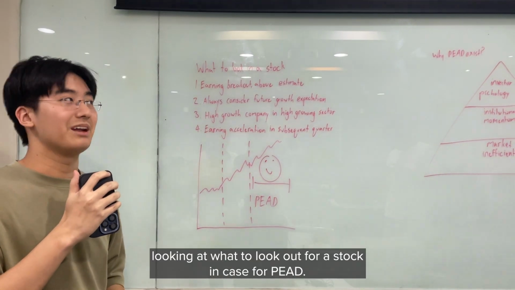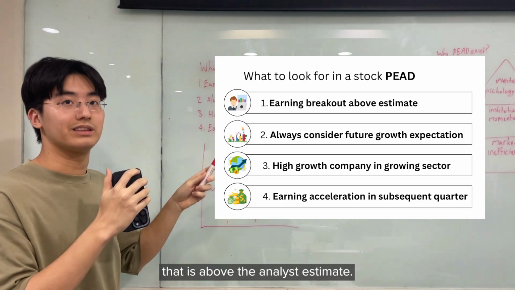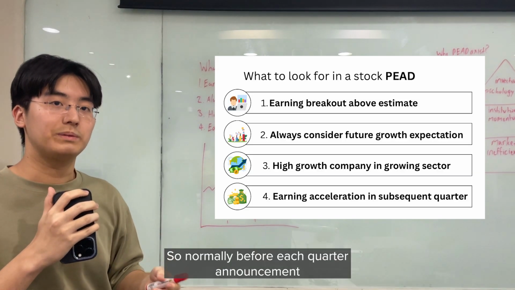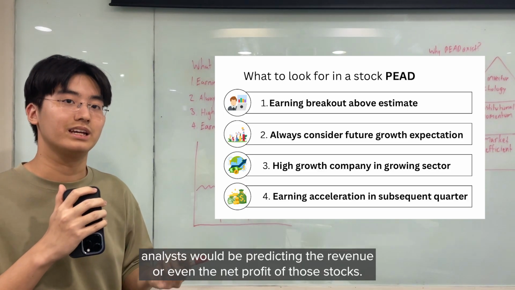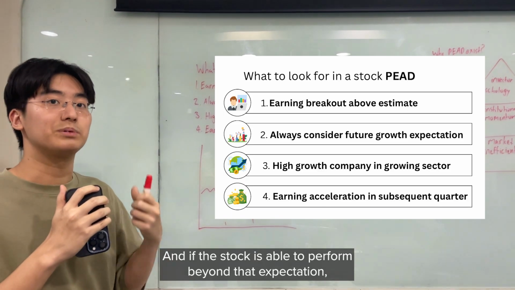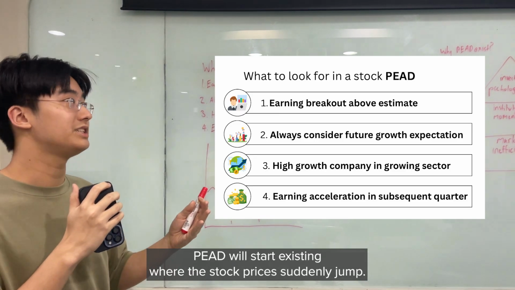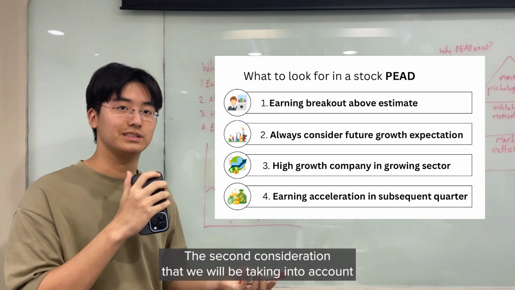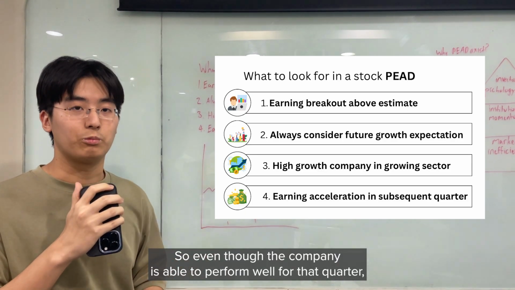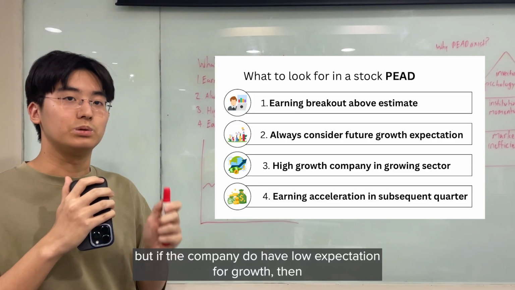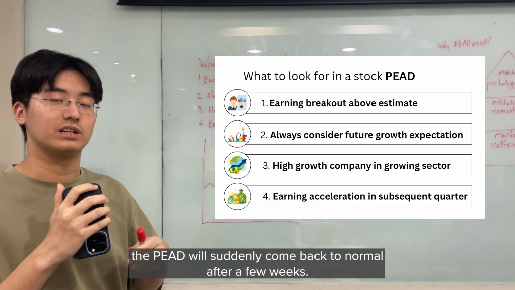Now we'll be looking at what to look at for a stock in case of PEAD. So the first thing that we need to look at is earning breakout that is above the analyst estimate. Normally before each quarter announcement, analysts will be predicting the revenue or even the net profit of those stocks. And if the stock is able to perform beyond that expectation, PEAD will start existing where the stock price will suddenly jump. The second consideration that we'll be taking into account is the company growth rate. So even though the company is able to perform well for that quarter, if the company does have low expectation for growth, then the PEAD will suddenly come back to normal after a few weeks.